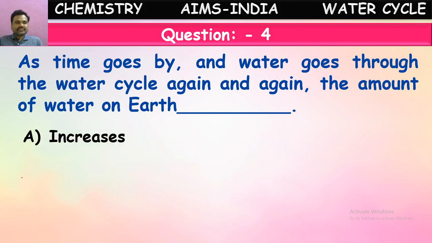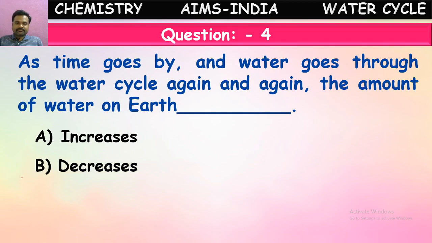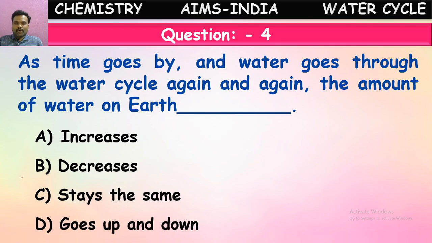Options are like this: the amount of water increases on the earth, the amount of water decreases on the earth, stays the same, or goes up and down. What happens to the amount of water on the earth because of this water cycle, or the circulation of water from one form to another form again and again? Yes, children, what happens to the quantity of water on the earth? Will it increase, decrease, or stay the same?